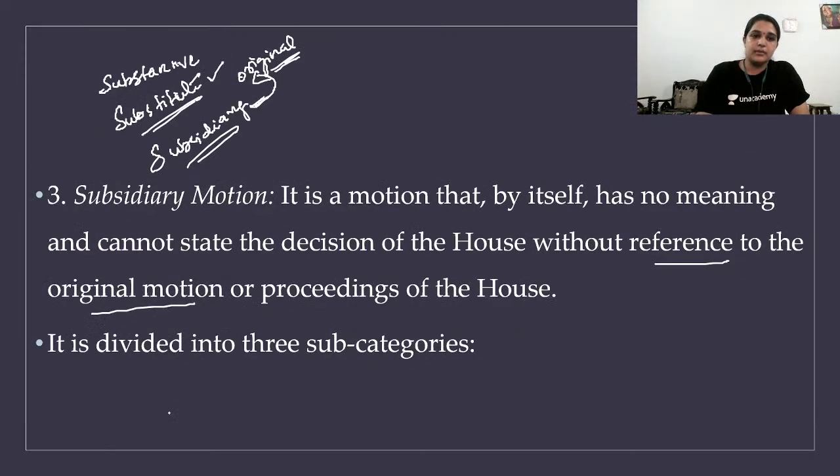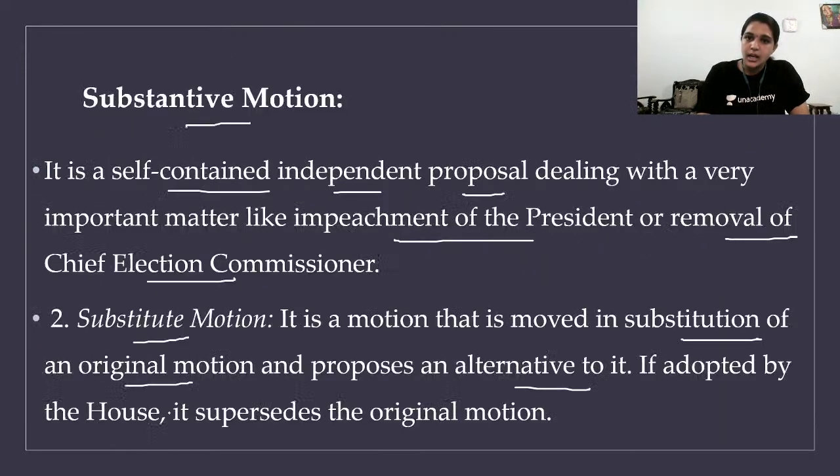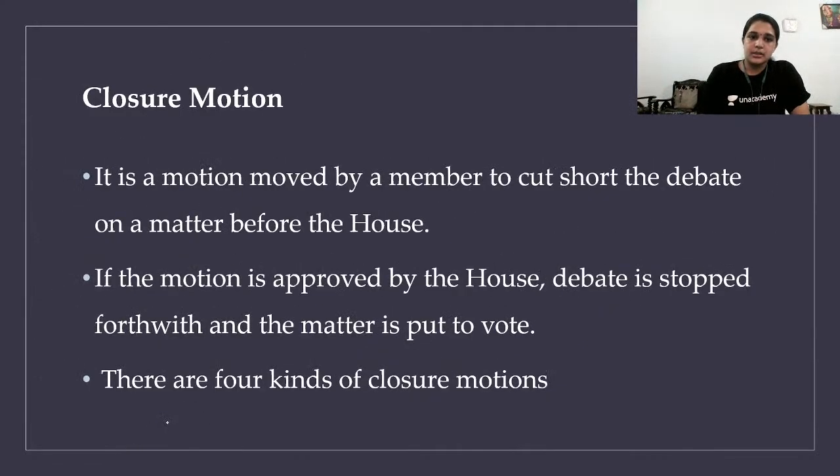Closure motion. So now this is the principal, the major category, 3 plus 3. It is divided into 3. So 3 plus 3. Now we are going into each and every type of motion.